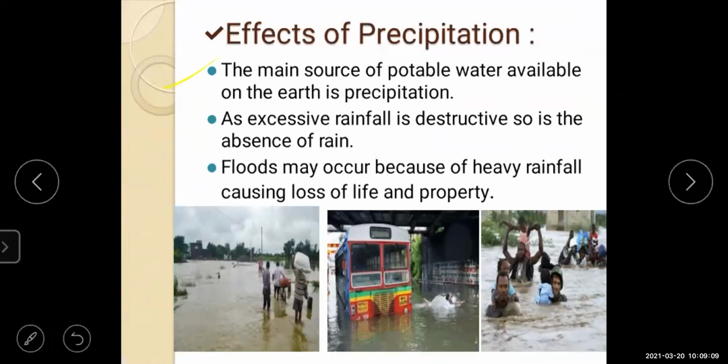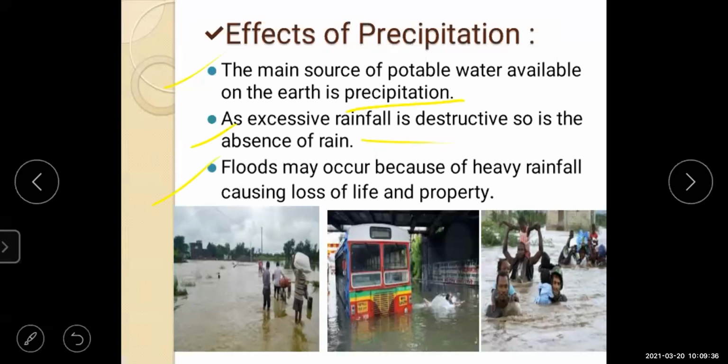See, the main source of potable water available on the earth is precipitation. As excessive rainfall is destructive, so is the absence of rain. Floods may occur because of heavy rainfall, causing loss of life and property. As we can say, rainfall is a very major component in the water cycle.